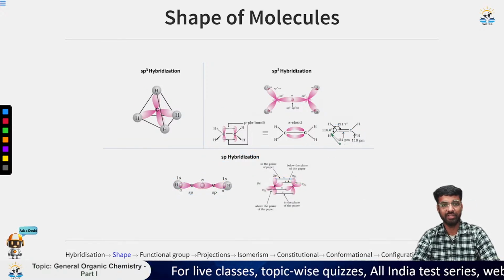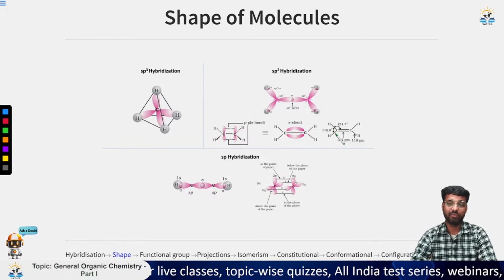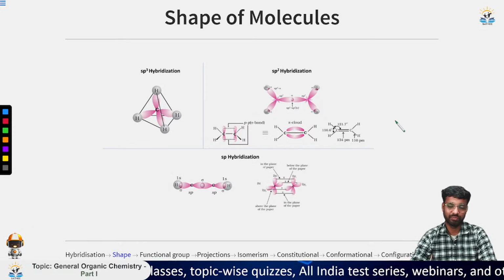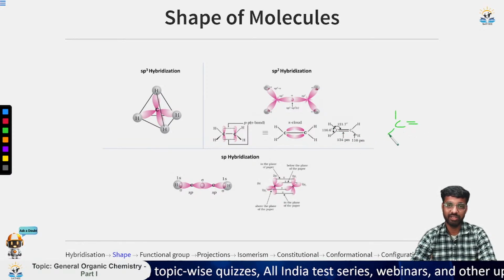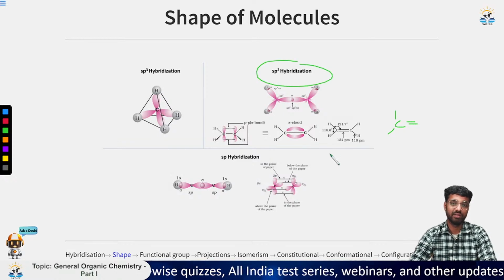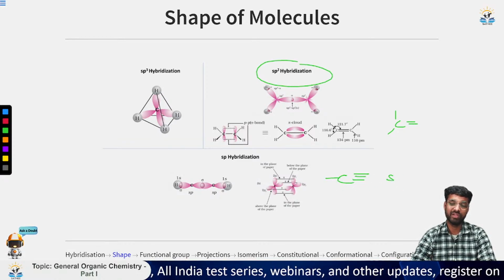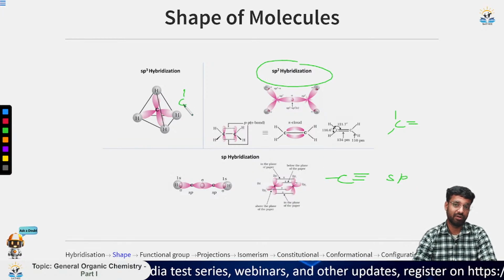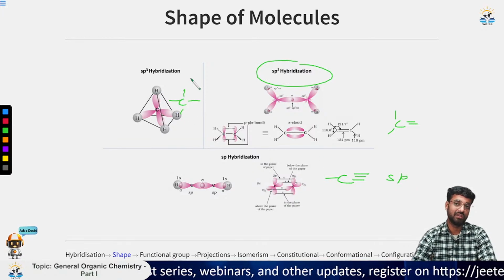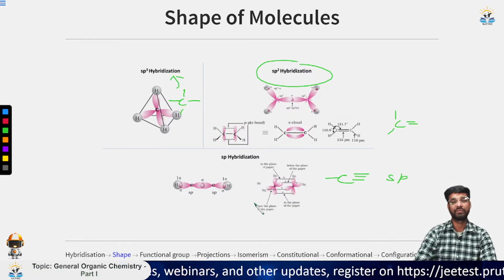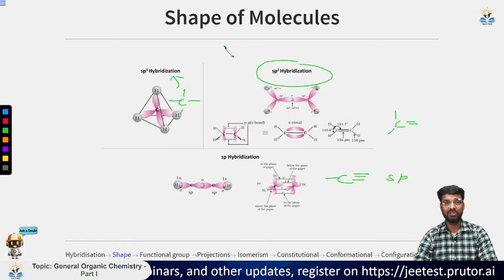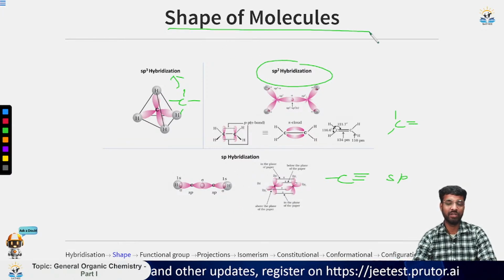Now concluding all this, if the carbon has a double bond and two single bonds, then it is sp2 hybridized. If it has a triple bond like this, then it is sp hybridized, and if it has all single bonds, then it is sp3 hybridized. So this is the concept of the shape of molecules and hybridization.